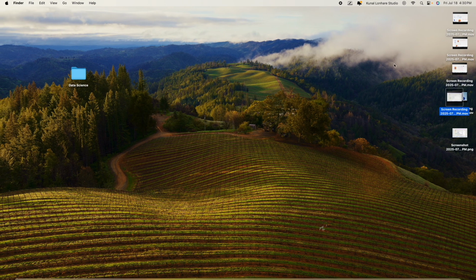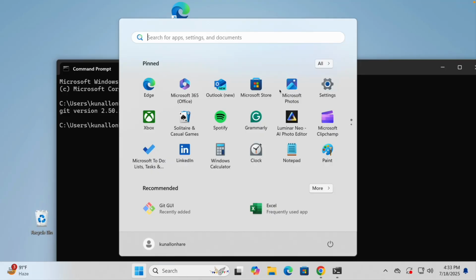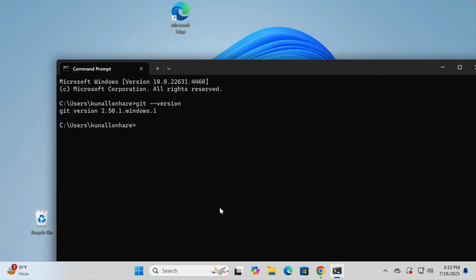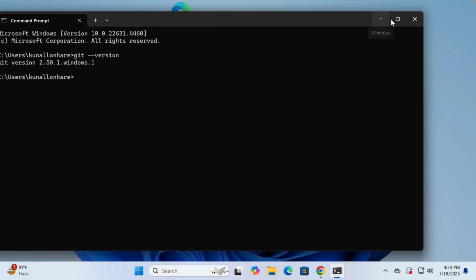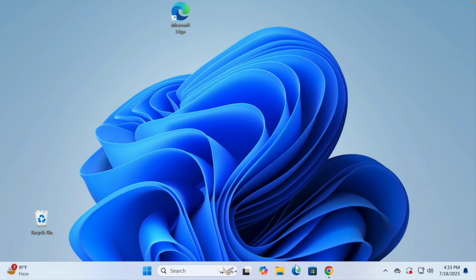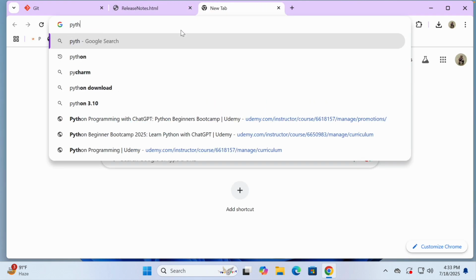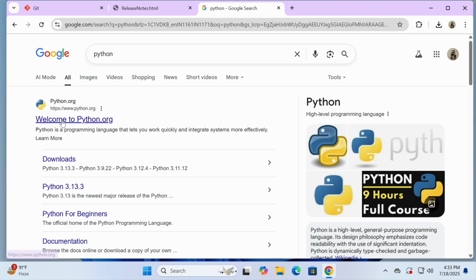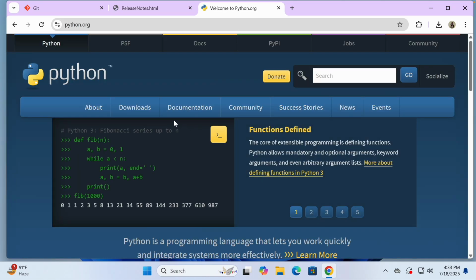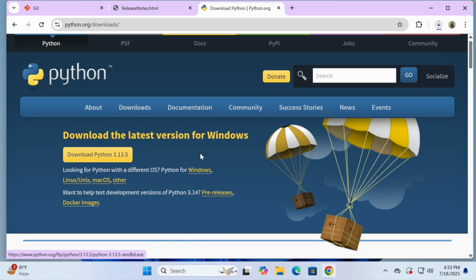Okay, and the same you have to do in the terminal of the Mac. And guys, after you have done this, you can also install Visual Studio Code. You can just go ahead to your browser and search for Python. In case you don't want to install Python, I'm installing it for Git, so we can proceed with an example. I'm going to download it quickly, so let's wait.